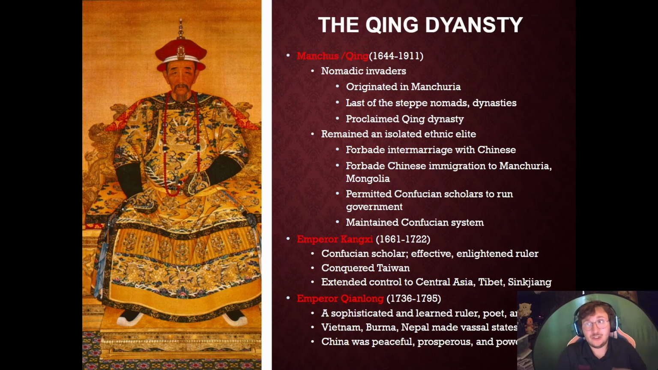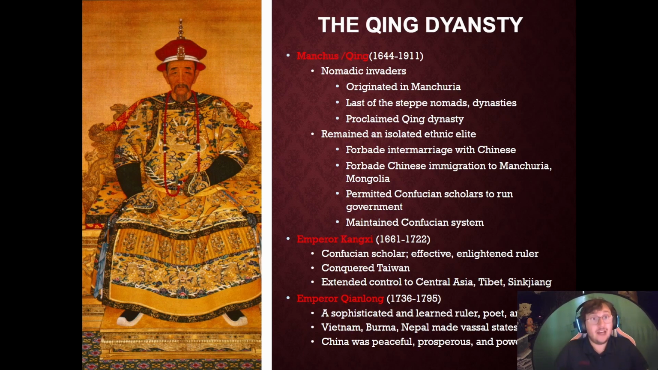The Manchus are nomadic invaders. They originate from the Manchuria, Mongolia area. They're the last of the steppe nomads, the last of the Mongol nomadic dynasties, and they proclaimed the Qing Dynasty. The Manchus are going to remain as an isolated ethnic elite. They forbade intermarriage with Chinese. They forbade Chinese immigration to Manchuria and Mongolia.